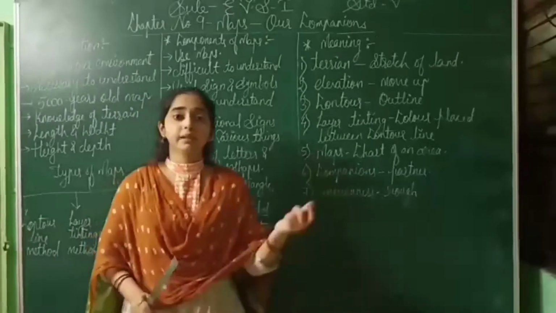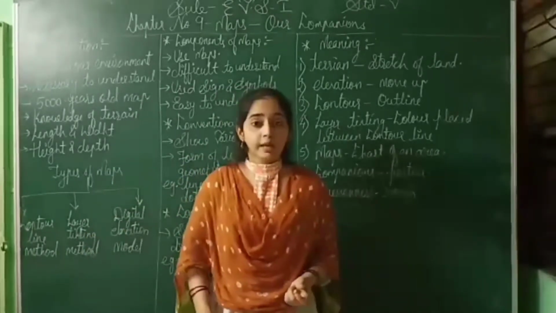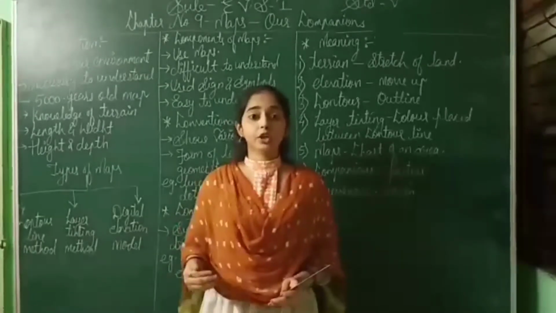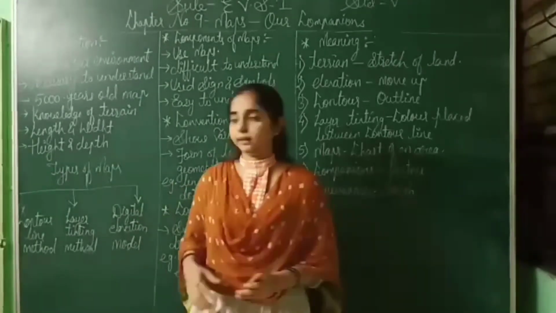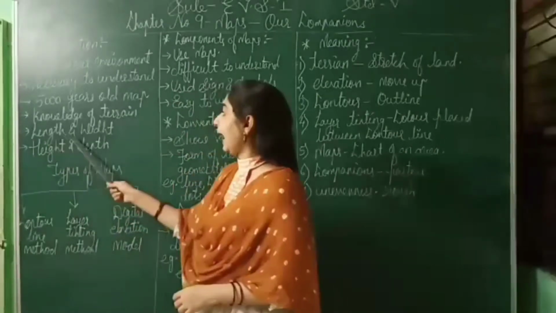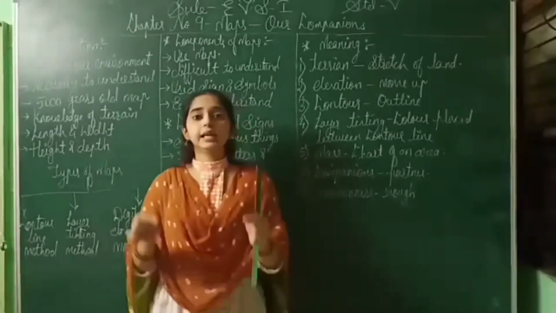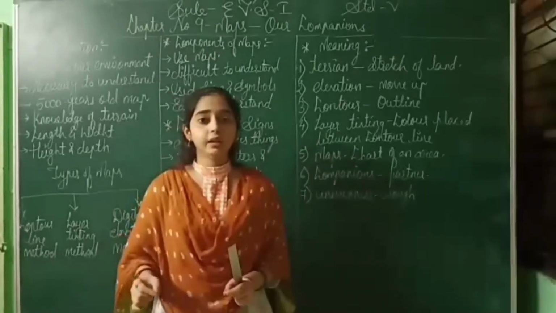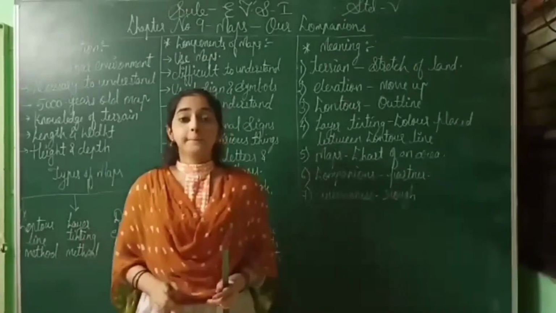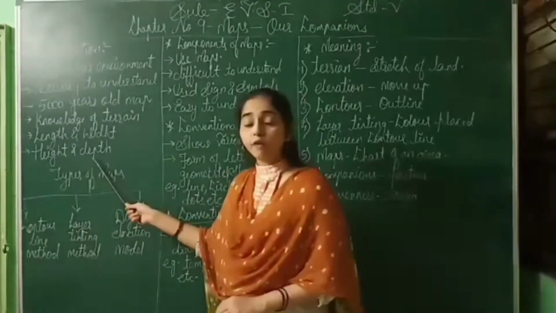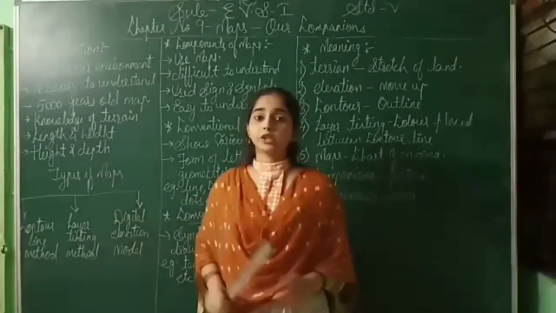In ancient times, land was used for war, and in war time they needed knowledge or information about that particular land. Length and width we can easily show on a piece of paper, but we cannot show the height and depth of a particular area on a piece of paper.